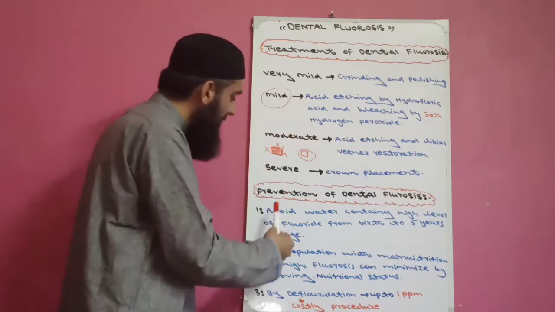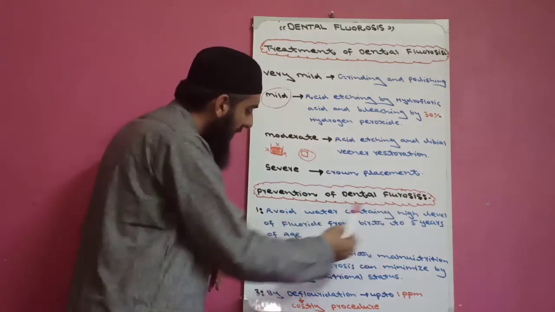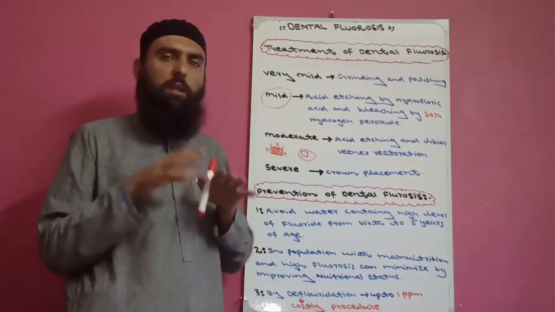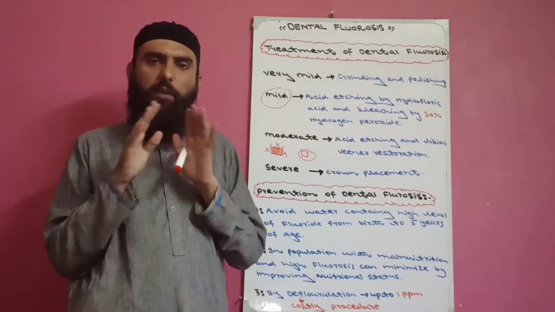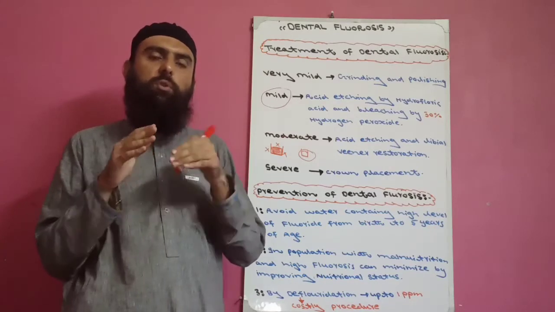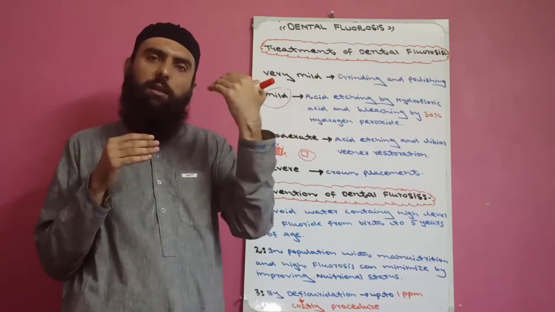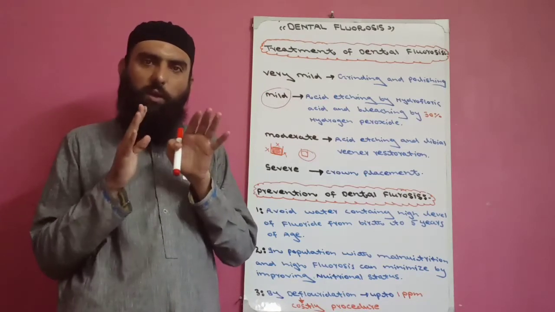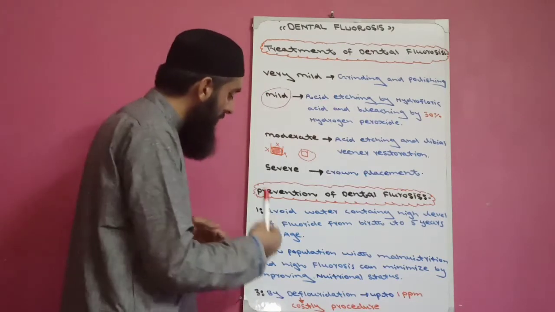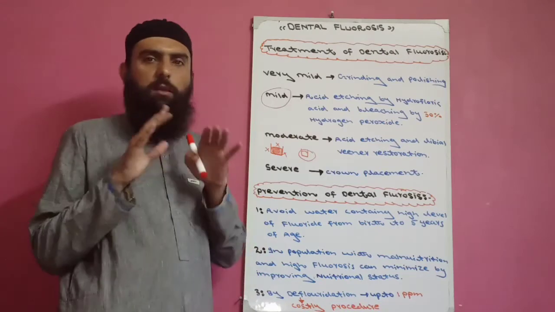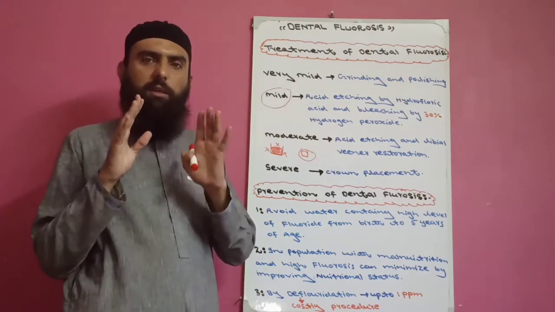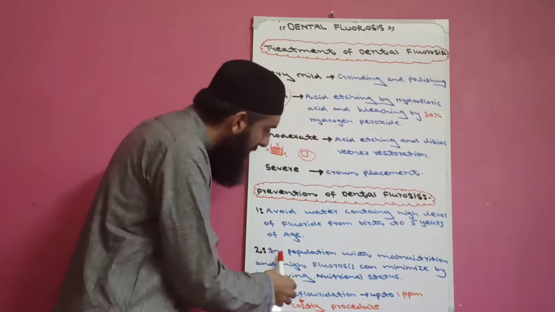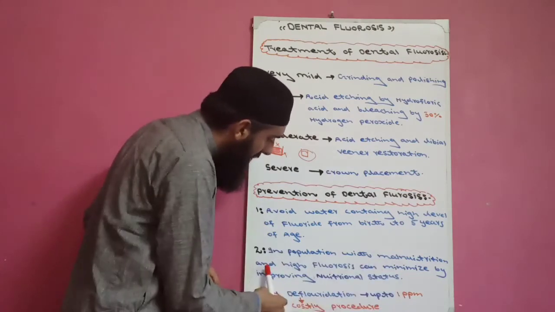First is prevention: avoid water containing a high level of fluoride from birth to 5 years of age. If we have a high fluoride content in water, then we should replace it with other water which has less fluoride content.